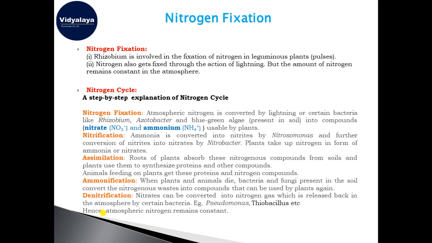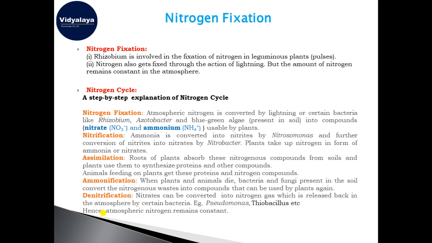So we will take the step by step explanation of the nitrogen cycle here, and we will see how nitrogen is fixed. Like I told you, the first step is the nitrogen fixation, which is happening by the lightning and some bacteria like rhizobium, azotobacter, and some of the algae like blue green algae which is present in the soil. These are converting this free nitrogen into some useful compounds like nitrates and ammonium. These are the compounds which are usable by the plants. The other form of nitrogen cannot be absorbed by the plants.